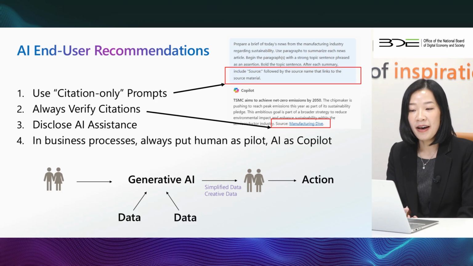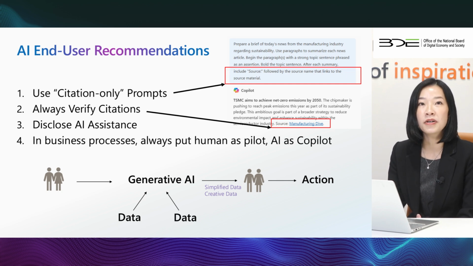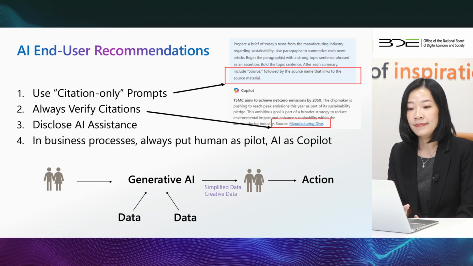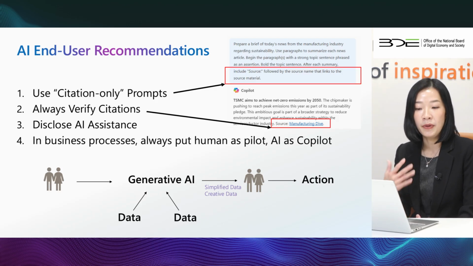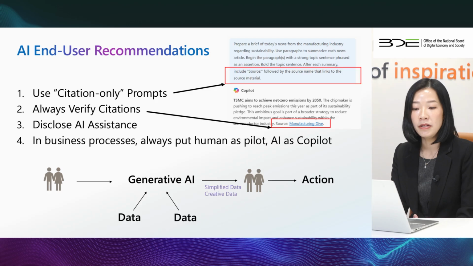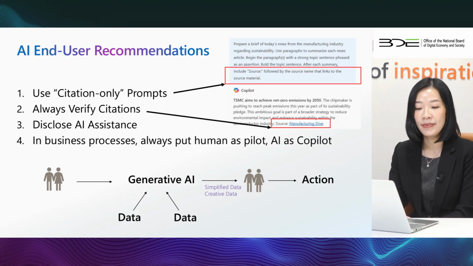The reason we ask to include that is that we can always verify whether the citation exists, whether it's still up to date, or whether the information is correct. The third one is that we disclose AI assistance in our work. If AI contributes to your work, you need to be transparent and disclose it to build trust and avoid ethical concerns of using AI.